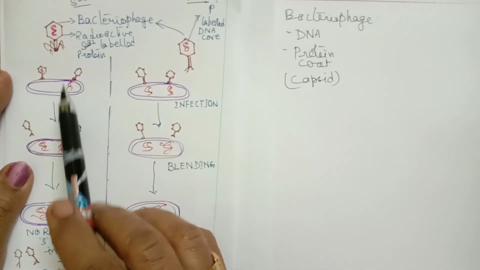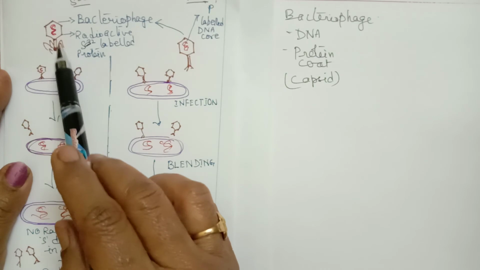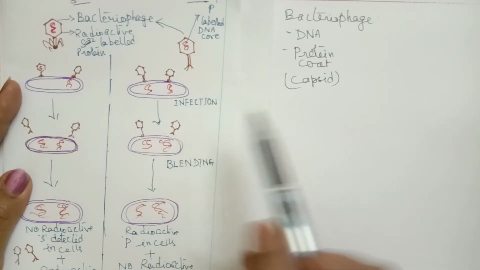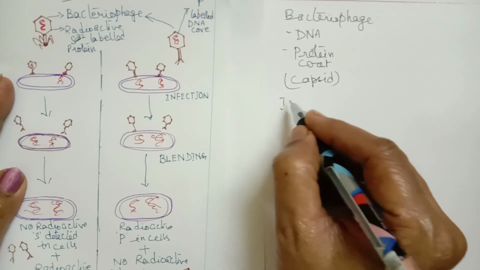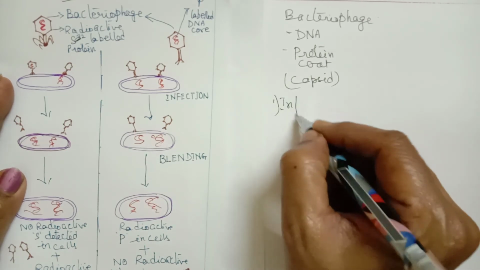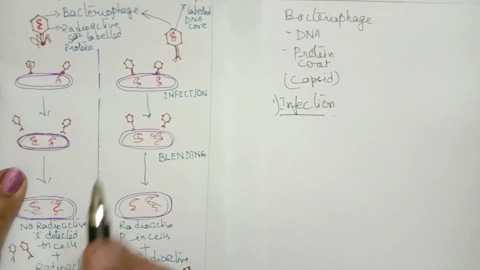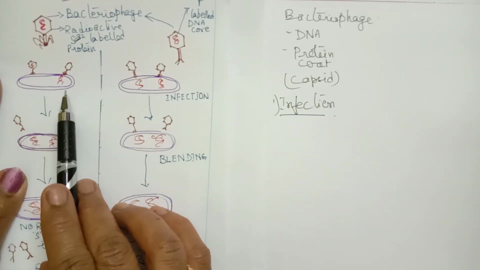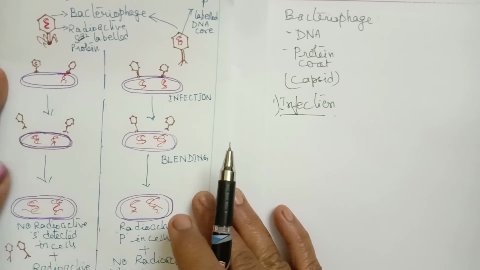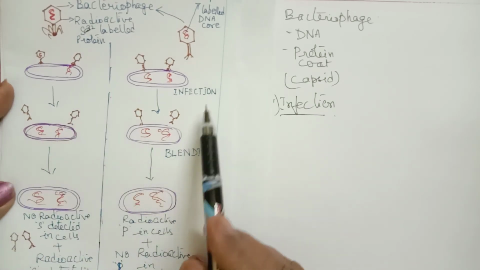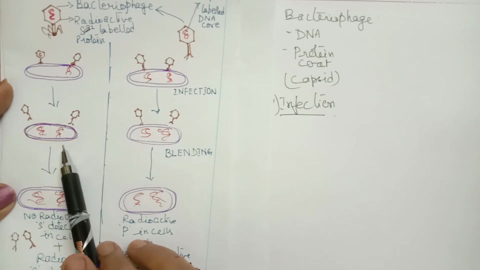Now this treated bacteriophage is allowed to infect. The first step is called infection. This sequence is very important, children. The treated bacteriophages were allowed to infect the bacteria. Then the bacteriophages inject their DNA into the cell. That is infection.